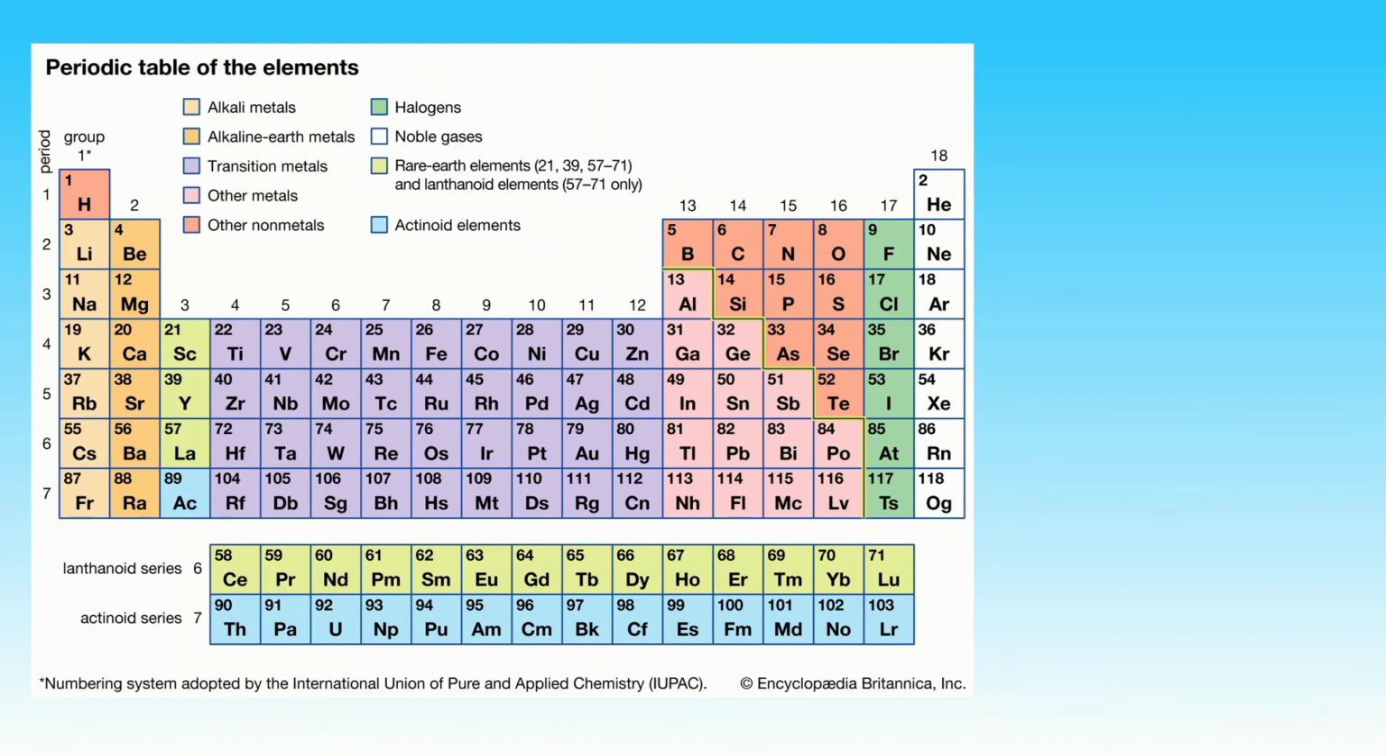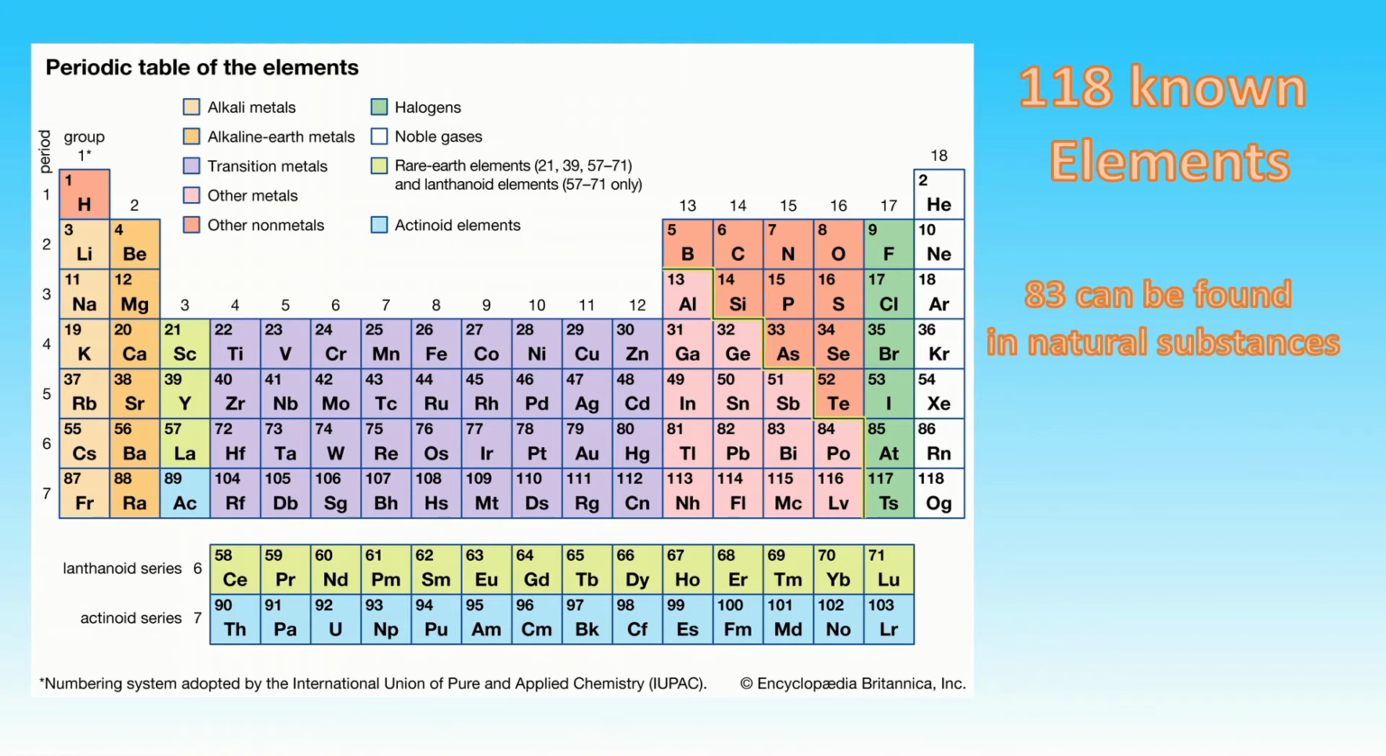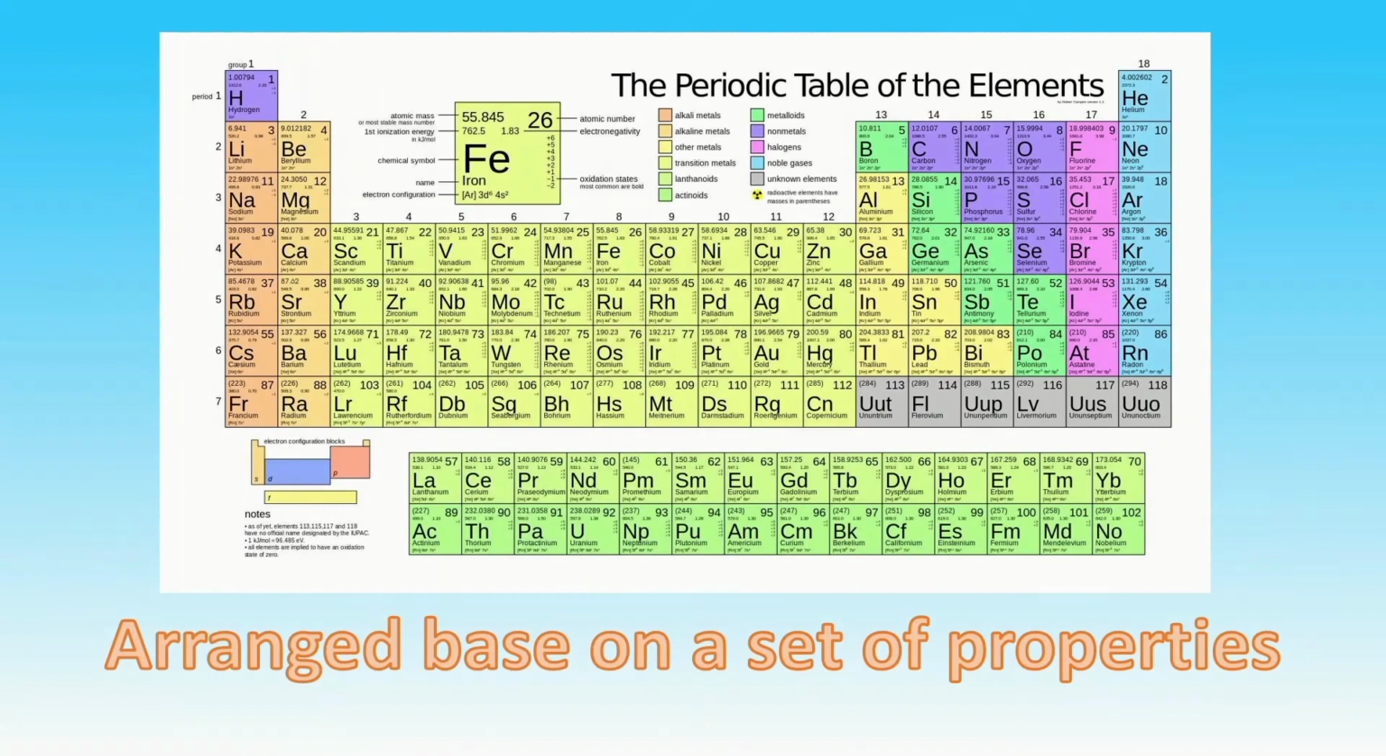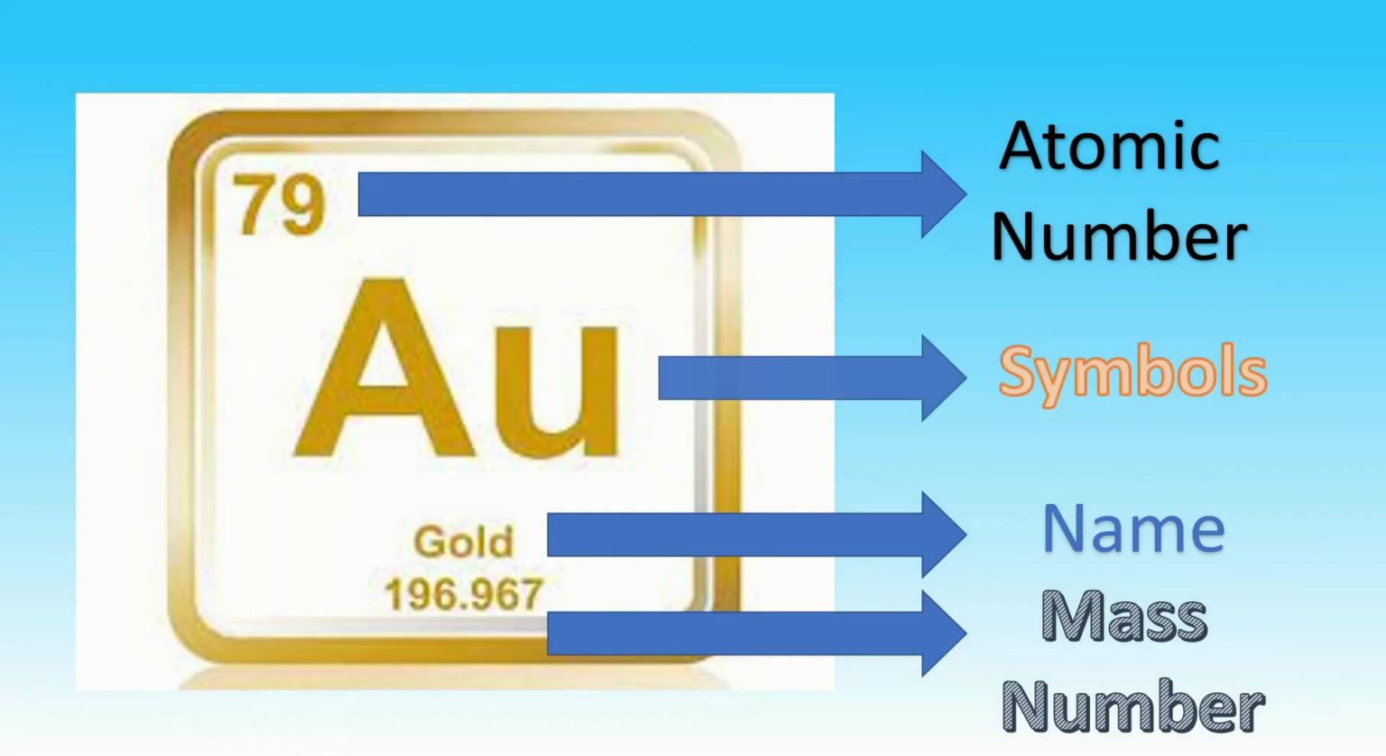There are more than 100 elements known to people today, 83 of which can be found in natural substances. The rest of the elements are synthesized by scientists in the laboratory. The periodic table of elements shows the arrangement of these elements based on their properties. Chemists use symbols to represent each element.